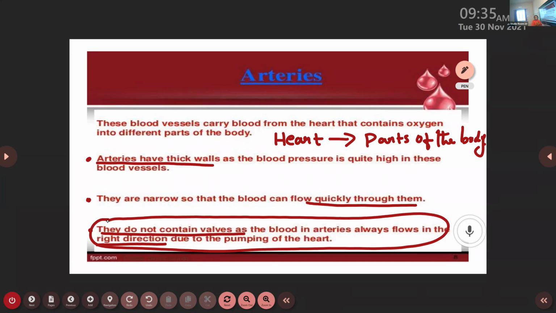Is it over? Yes. Okay. Then what about the next part of our blood vessels, the second type of blood vessel? Veins.